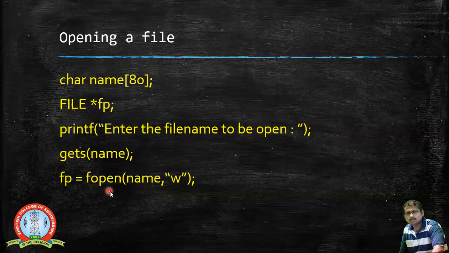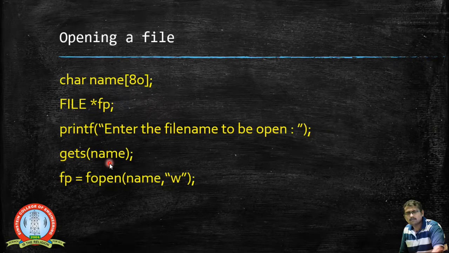Once this fopen function gets executed, this fp will automatically point towards the file. We are opening this file in the write mode. We will specify the name over here. Since it is already accepted as a string, I am not using double quotes. This is already a string whose value has been updated by using the gets function.